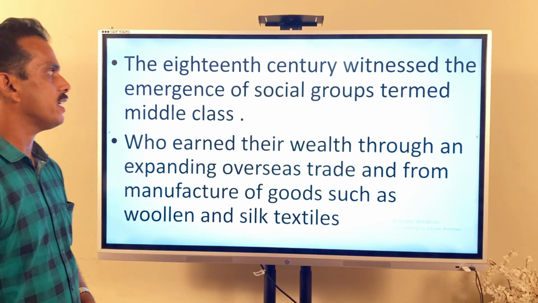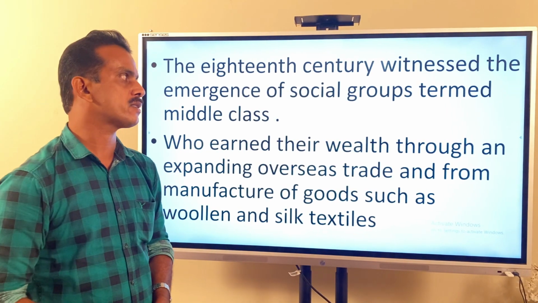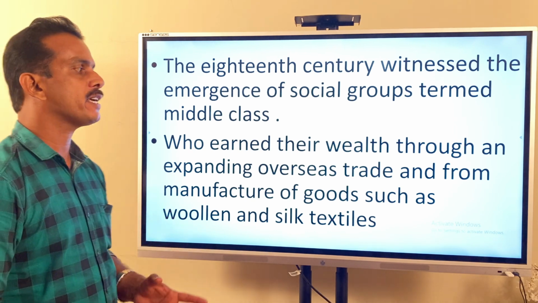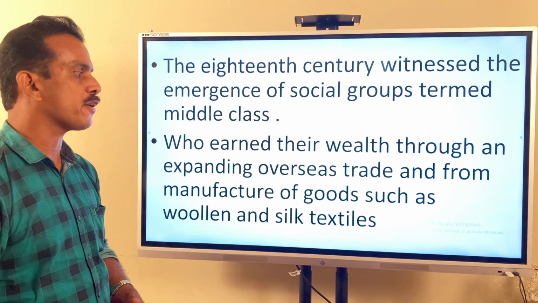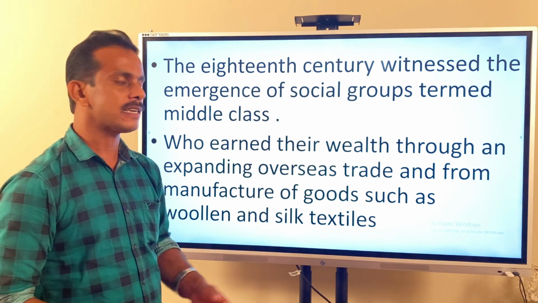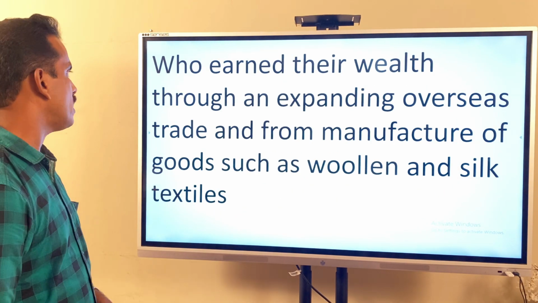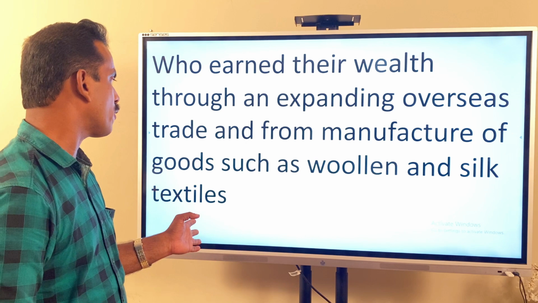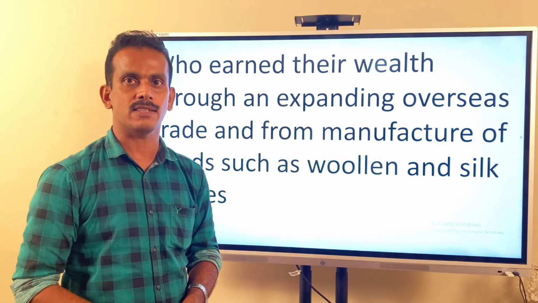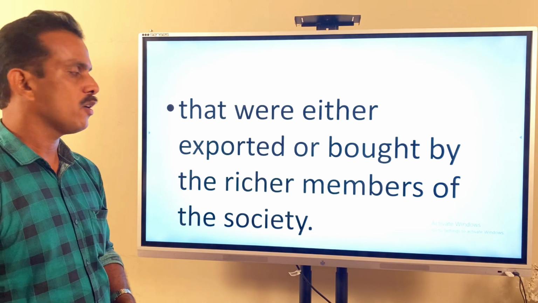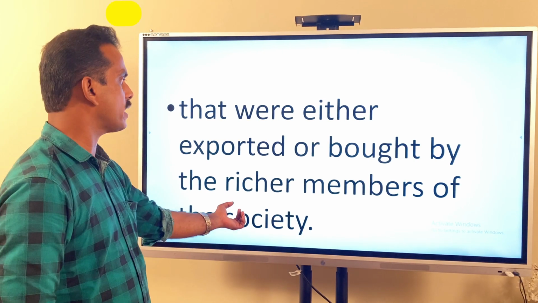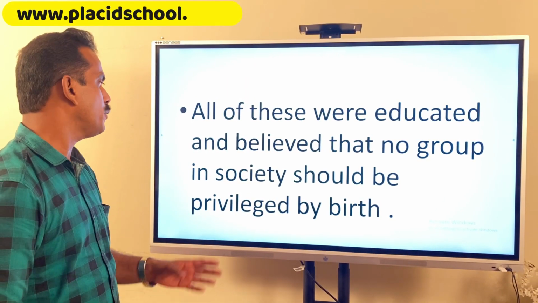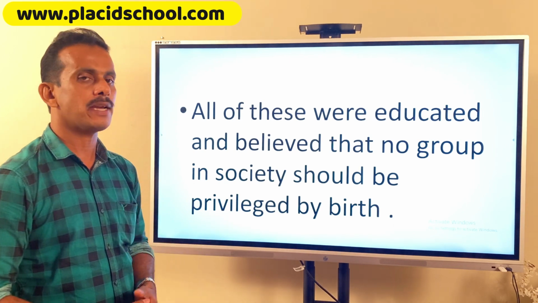The 18th century witnessed the emergence of social groups termed as the middle class, who earned their wealth through an expanding overseas trade and from manufacture of goods such as woolen and silk textiles that were either exported or bought by the richer members of the society. All of these were educated elite and believed that no group in society should be privileged by birth.